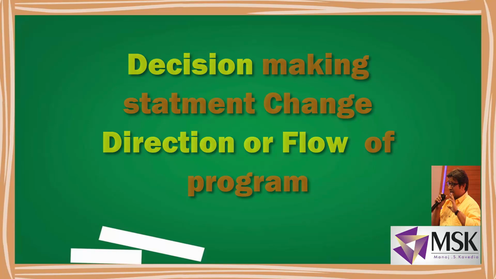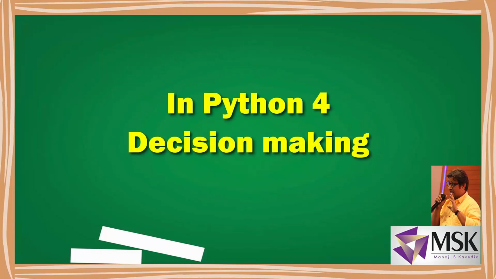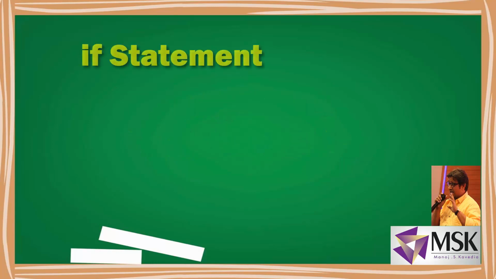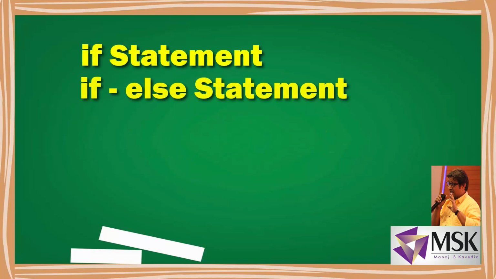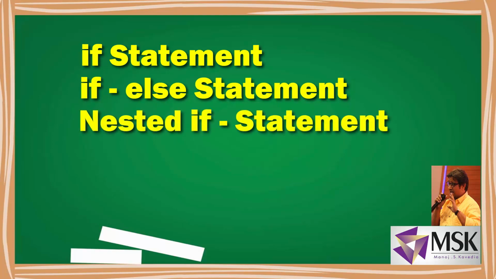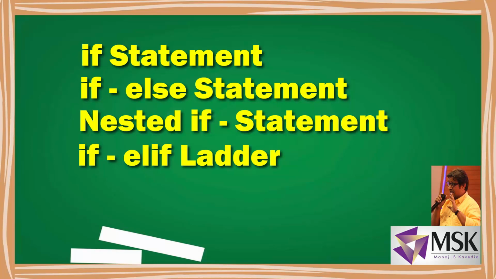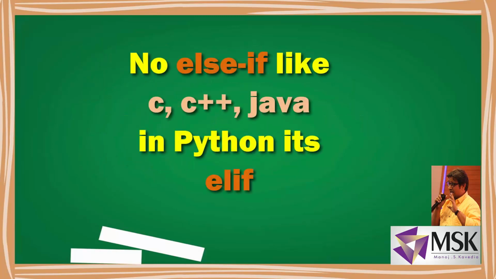Now in Python, there are 4 different ways I can write decision making statements. Those are the if statement, if else statement, nested if statement, and if elif ladder. But remember, in Python there is no else if. Instead of else if, I write elif, E-L-I-F. So let's see one by one all the different types of branching or decision making statements.